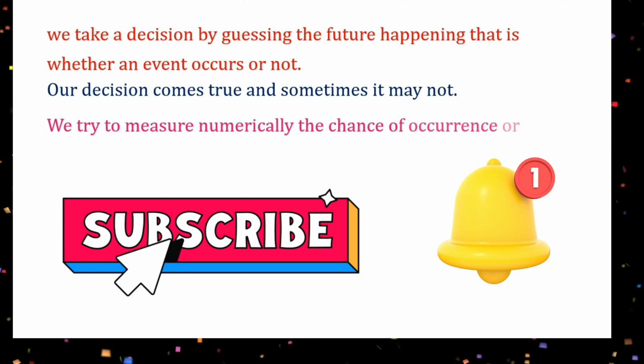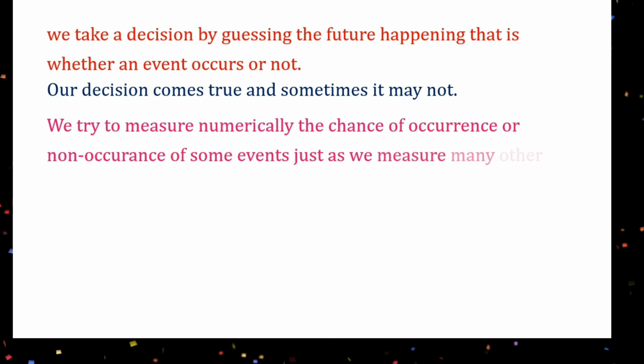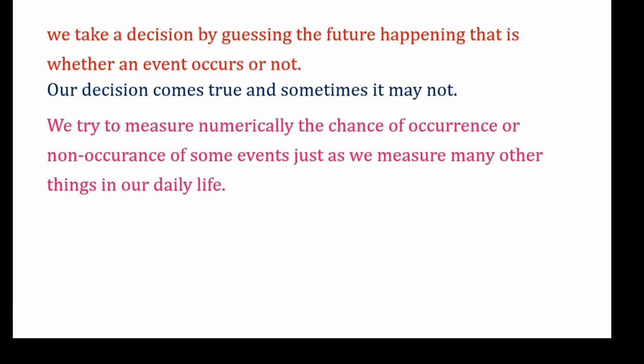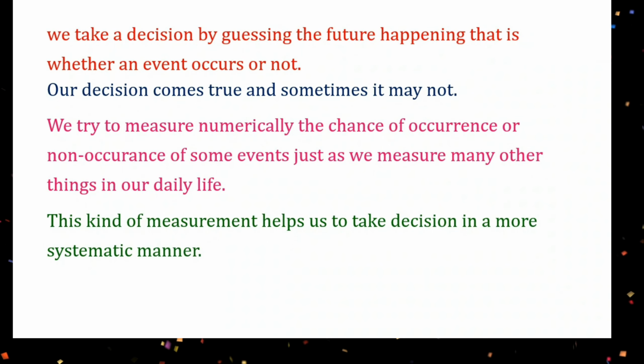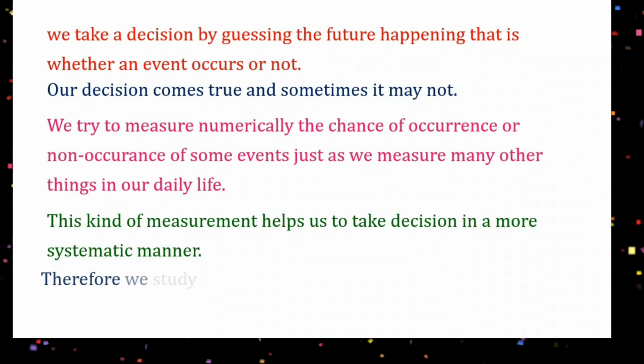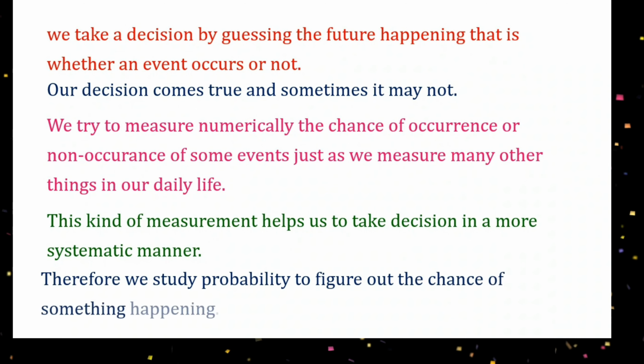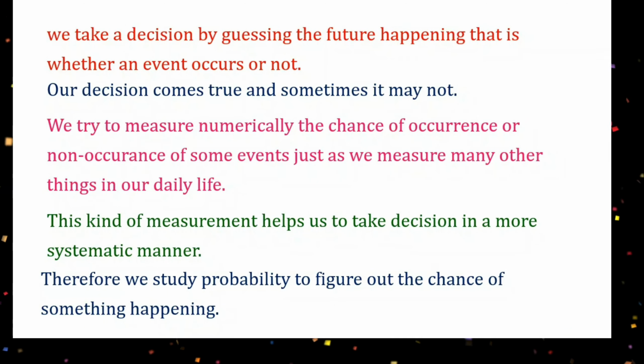We try to measure numerically the chance of occurrence or non-occurrence of some events, just as we measure many other things in our daily life. This kind of measurement helps us to take a decision in a more systematic manner. Therefore, we study probability to figure out the chance of something happening.